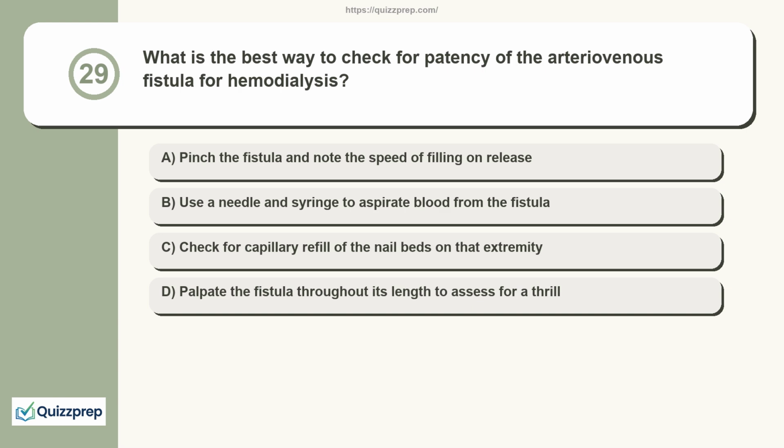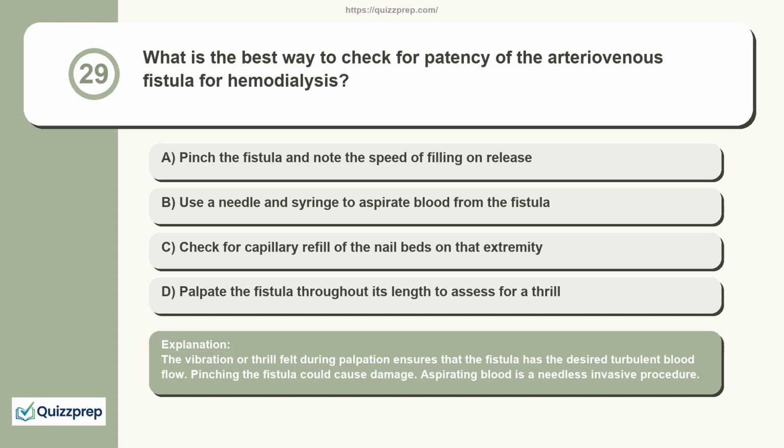Question 29. What is the best way to check for patency of the arteriovenous fistula for hemodialysis? Pinch the fistula and note the speed of filling on release. Use a needle and syringe to aspirate blood from the fistula. Check for capillary refill of the nail beds on that extremity. Palpate the fistula throughout its length to assess for a thrill. The vibration or thrill felt during palpation ensures that the fistula has the desired turbulent blood flow. Pinching the fistula could cause damage. Aspirating blood is a needless invasive procedure.